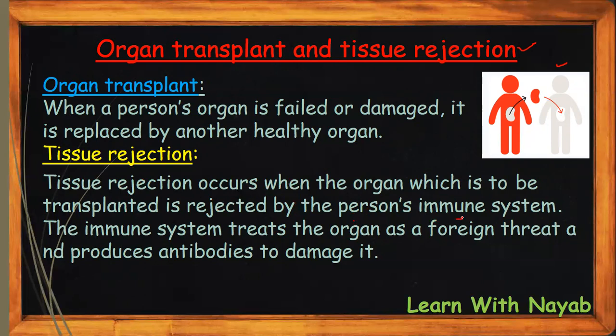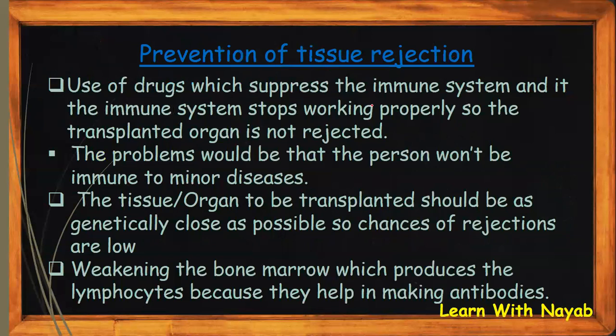It means that the immune system thinks that it's a bacterium or a disease, a foreign threat or a foreign body, and it produces antibodies to damage it and kill it. So then there won't be any advantage, because the immune system would just damage the organ. So this is called tissue rejection, when the immune system treats the transplanted organ as a foreign body and produces antibodies to damage it. Now, prevention of tissue rejection. How can we even prevent tissue rejection?